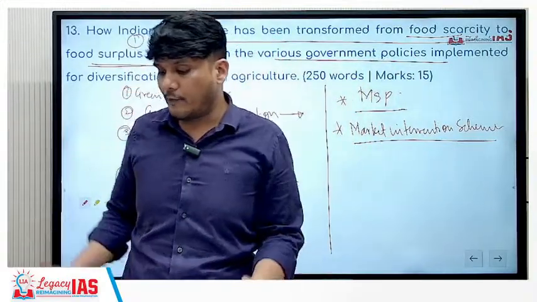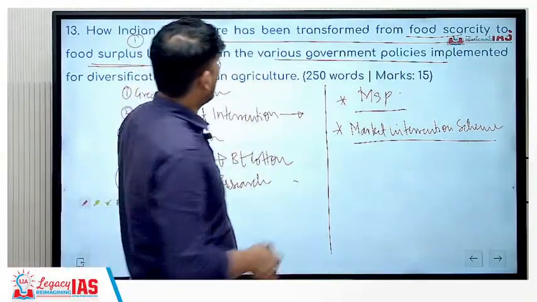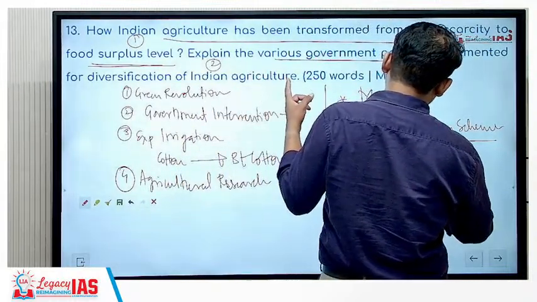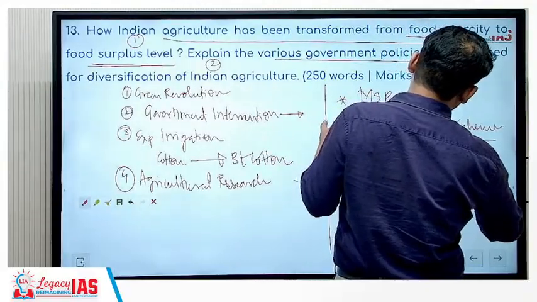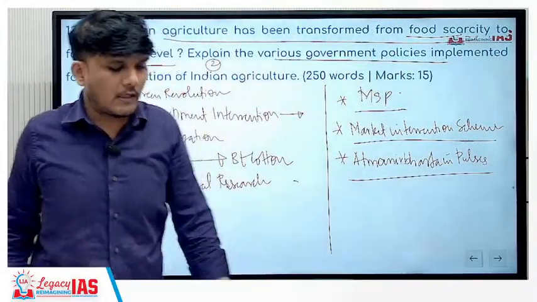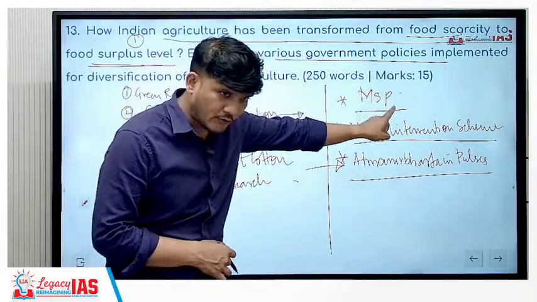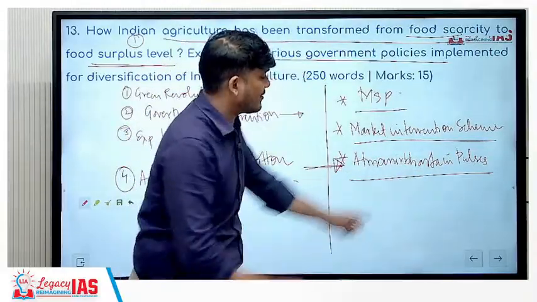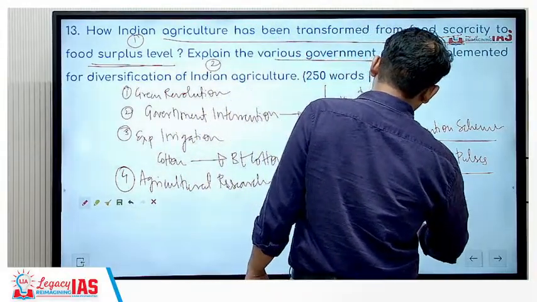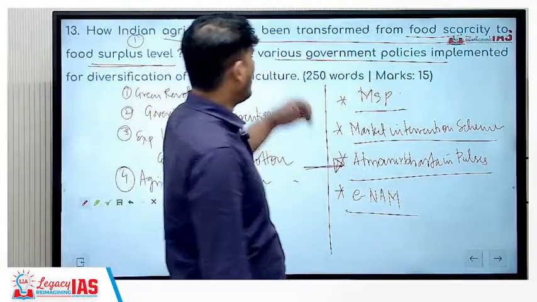So this will also give certainty of prices to the farmers, so they will be more inclined to grow those crops. Then you can talk about another thing which was announced in last year's budget, Atmanirbharta in pulses, Atmanirbharta in oil seeds. Atmanirbharta in pulses is what? Government is ensuring that whatever MSP is announced, government will definitely procure the 3 pulses mentioned under Atmanirbharta in pulses. Then you have the E-National Agricultural Market, eNAM, which helps the farmers